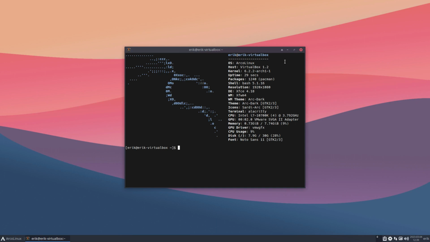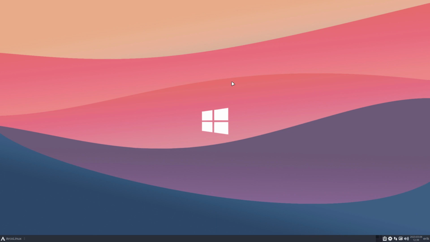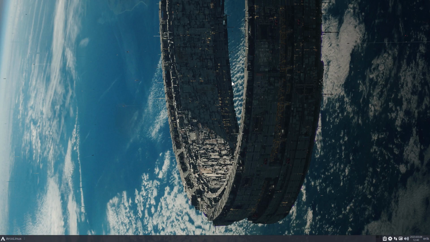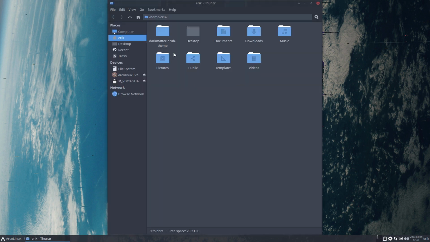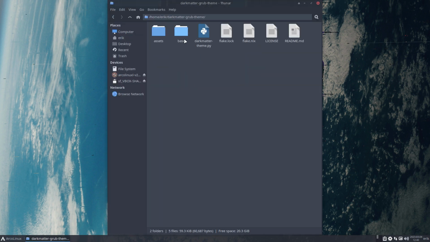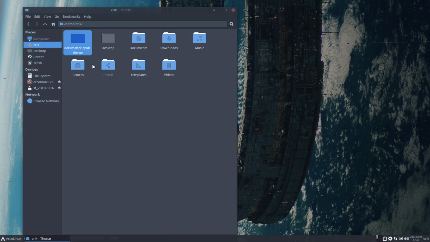If you've seen the last video, you know that I've changed this logo, and I was playing around with, let's change the wallpaper, what do you say? Alt-N. Please provide me something else. This is the sci-fi tag. See the other video for how I get wallpapers in. We have here the Dark-matter-grub-theme, which is now again uninstalled. Now this is the default, right?